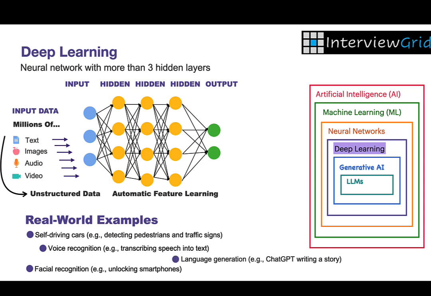Language generation. Tools like ChatGPT use deep learning to generate human-like language responses to user input. Medical imaging. Deep learning can analyze thousands of medical scans and highlight potential health issues automatically.